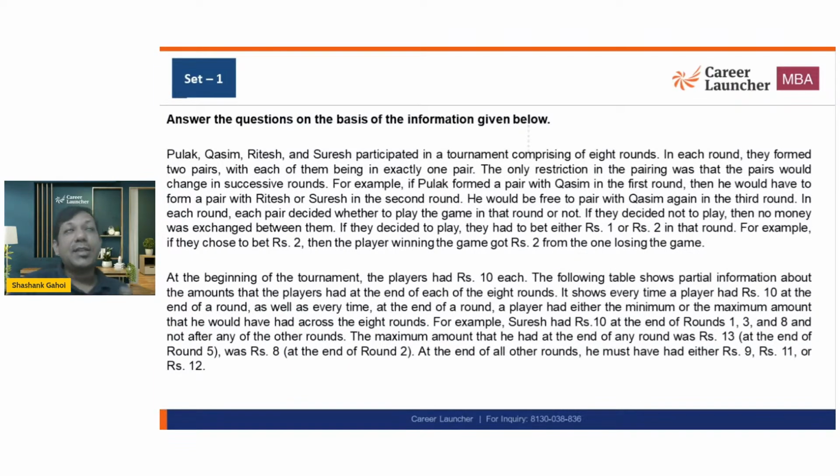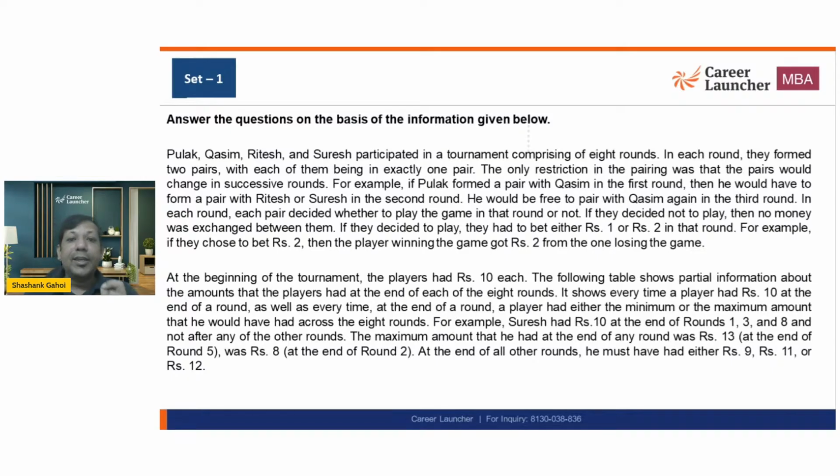Now again, the sets that we have picked today are actually not the easy ones. They are some of the most difficult sets we have had in recent years. So this set says PQRS participated in a tournament comprising 8 rounds. In each round, they form 2 pairs, each of them being in exactly one pair. The only restriction on pairing was that the pairs would change in successive rounds.